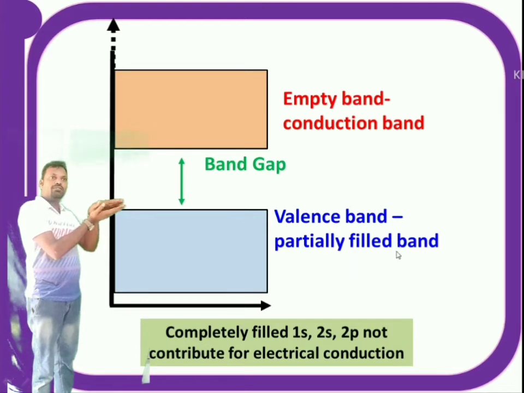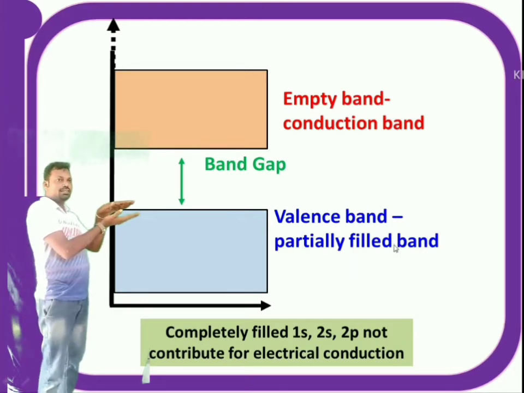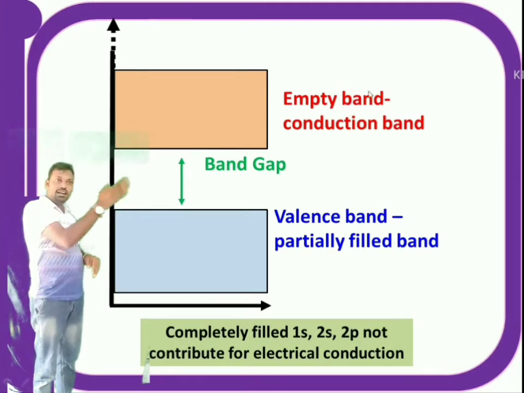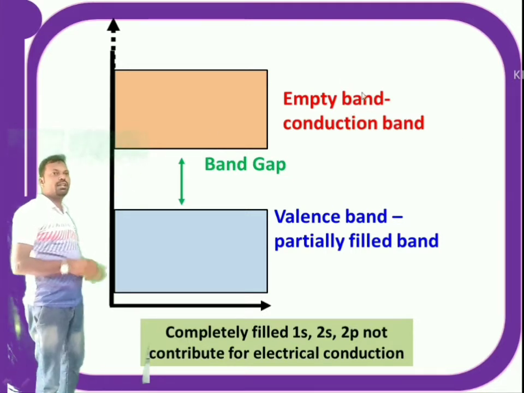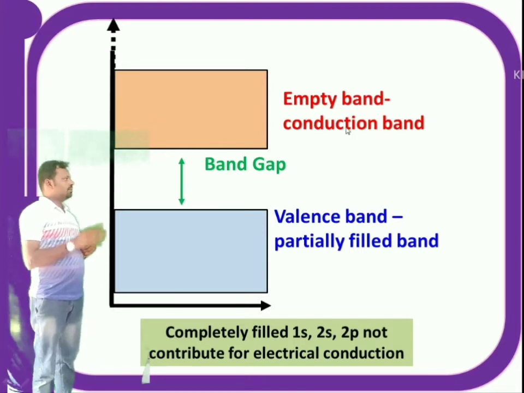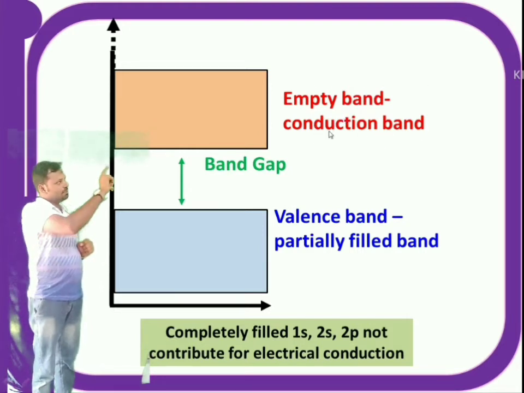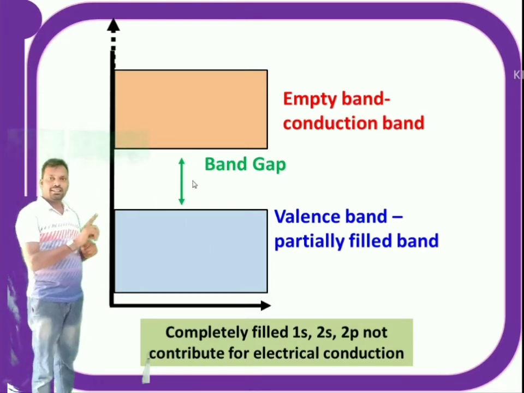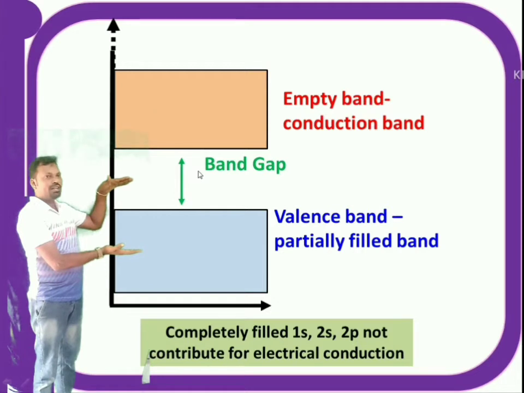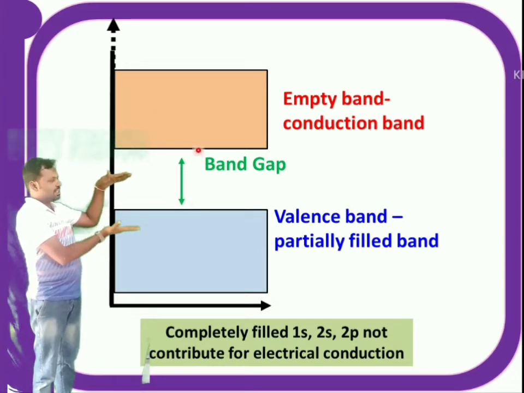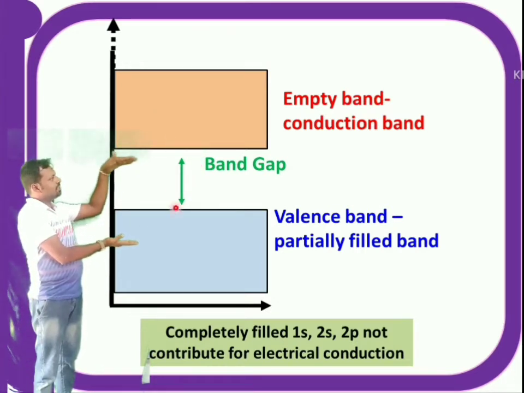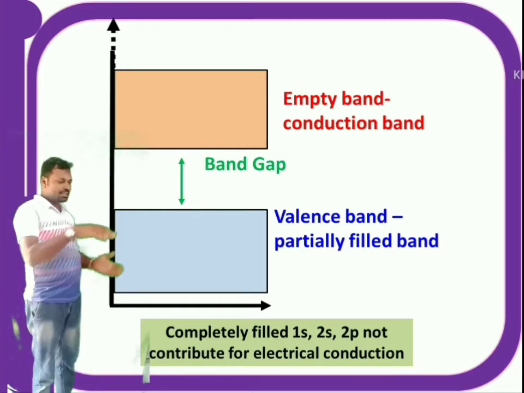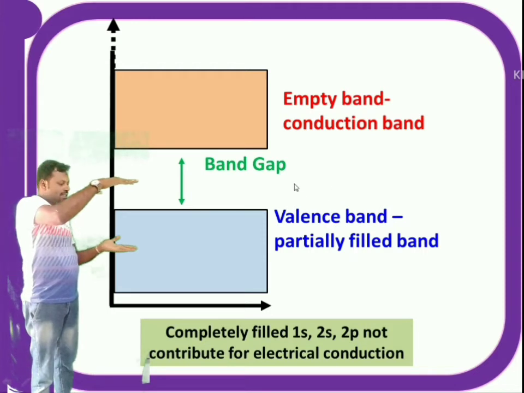The valency band has valency electrons or free electrons, and above the valency band there are empty states. All the empty states are put together and they form empty bands. Now all these empty bands together are called the conduction band. The valence band and conduction band are separated by a small distance. That means there is an energy gap between the valence band and the conduction band. This gap is called the band gap. Band gap means the energy difference between the valence band and the conduction band.